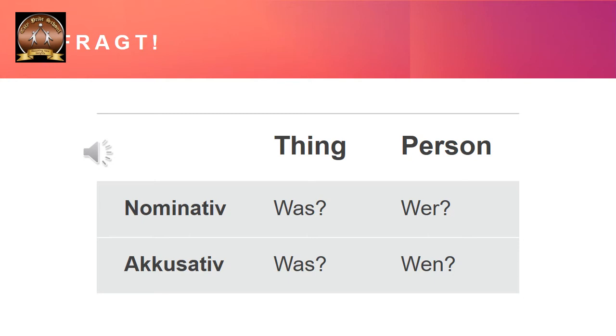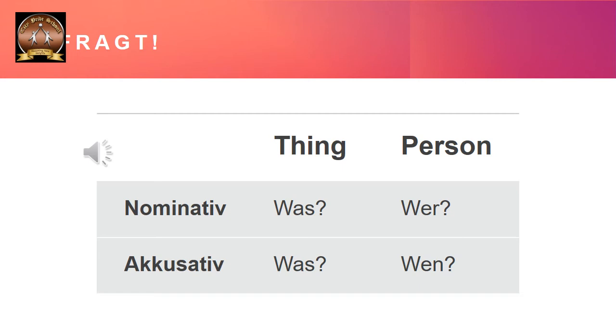So if the underlined part of the sentence is in nominative and it is a thing, then the question that you ask is was. If it is a nominative but it is a person, the question that you're going to ask is wer, means who. Now if the underlined part of the sentence is an accusative, then the question that you ask is was in case of a thing and wen in case of a person.